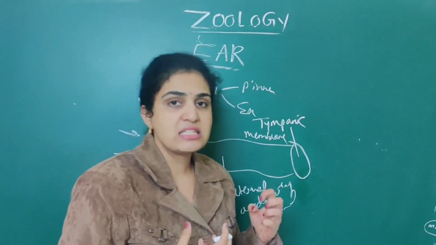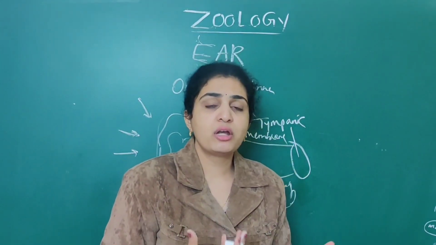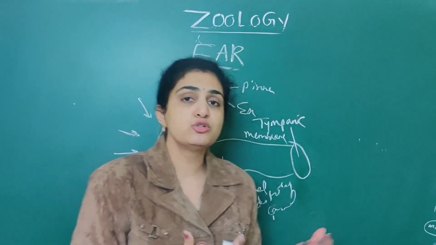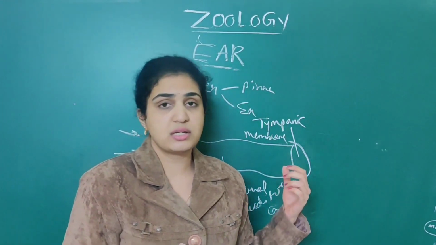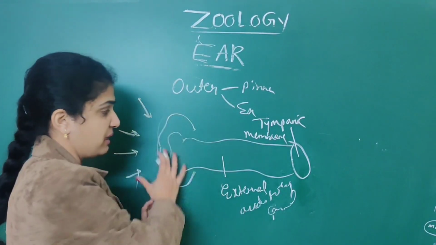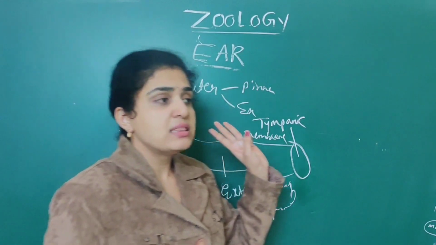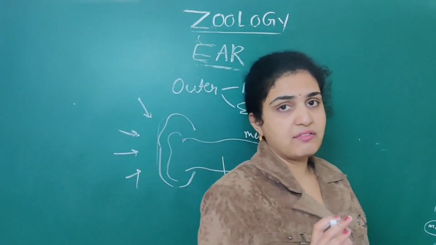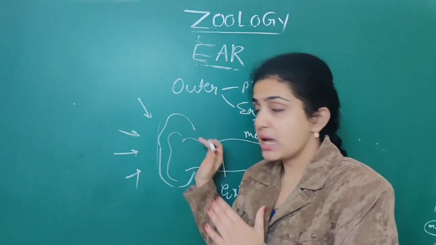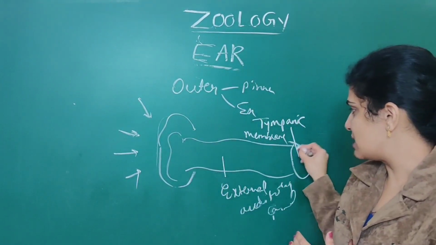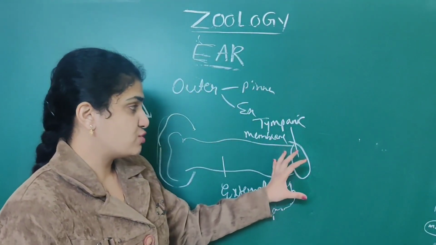It helps in the transmission of sound waves into the middle ear. It plays an important role in the transmission of sound waves into the middle ear. That is the tympanic membrane. So first is the pinna, external auditory canal, as well as tympanic membrane. These three parts are mainly associated with the outer ear: pinna, external auditory meatus, as well as tympanic membrane. So numerous waves are transferred.